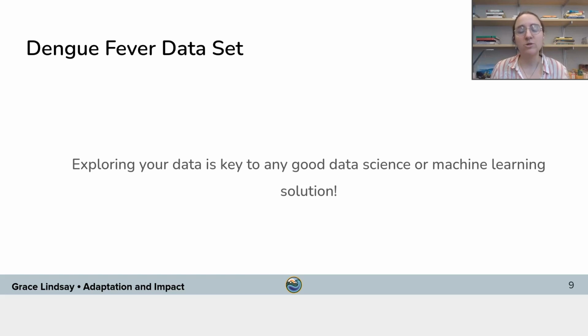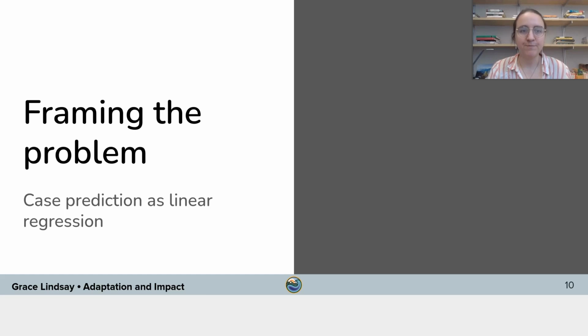Sometimes in the real world, you're working with data sets where for whatever reason, there are many missing data points. Maybe they weren't able to take a certain measurement every single week. And so sometimes there are missing data points and you have to decide what you're going to do with that in order to continue analyzing your data. So you always want to take a look at it, get a sense of what the data is like before you start building any kind of model.